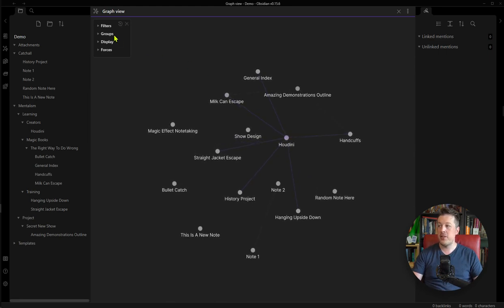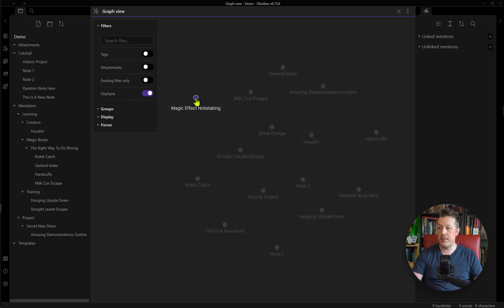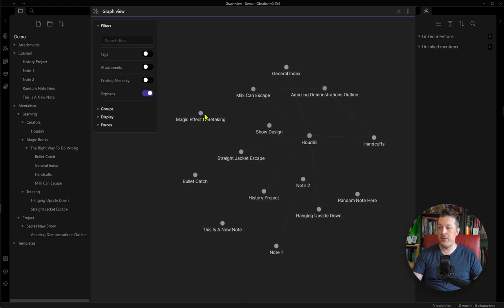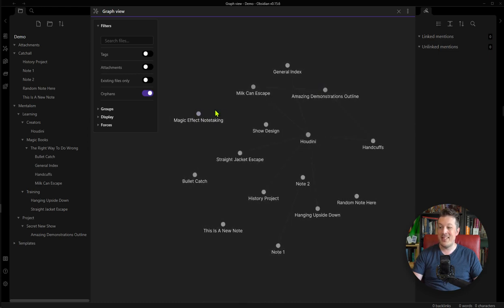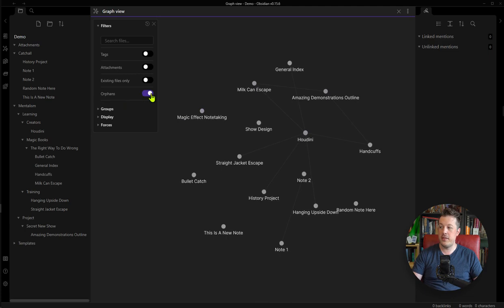But now let's go to the upper left-hand corner, and filters is really where the party starts. Orphans is enabled by default, and orphans means a note like magic effect note taking. It's not connected to any other note directly, so it is just adrift all by itself. It's a note orphan.